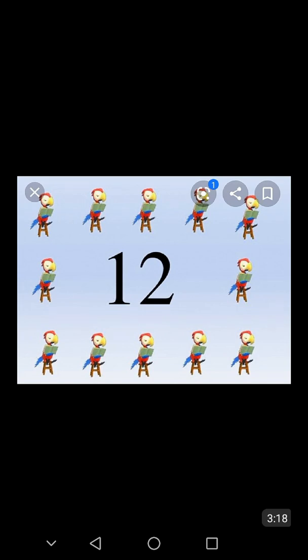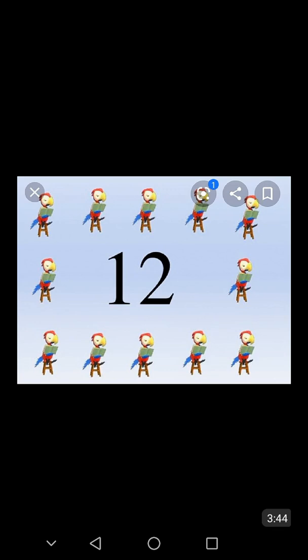One, 1. Two, 2. Three, 3. Four, 4. Five, 5. Six, 6. Seven, 7. Eight, 8.